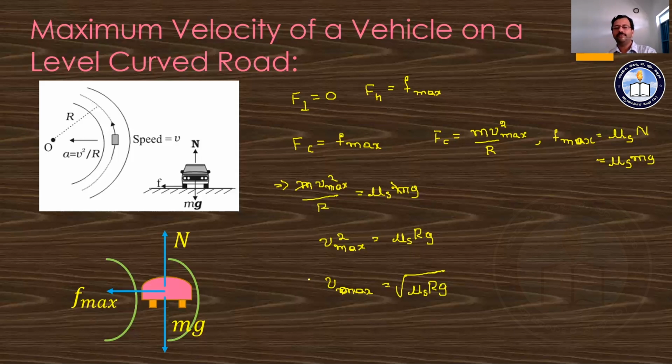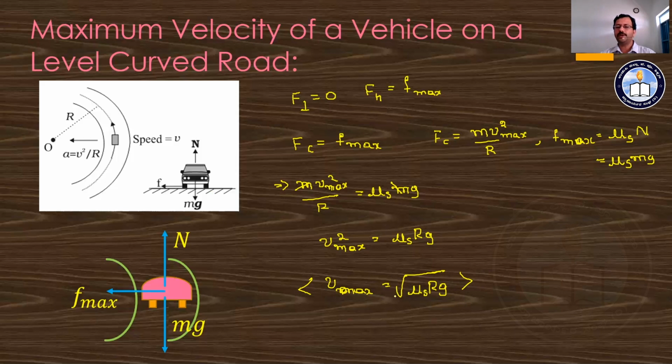This is the equation for the maximum speed with which a vehicle can move along a curved road which is a level road. Level ಆಗಿರುವಂತ curved road ಮೇಲೆ ಈ ವೆಲಾಸಿಟಿ ಮ್ಯಾಕ್ಸಿಮಮ್ ವೆಲಾಸಿಟಿ ಹೋಗಿದ್ರೆ ಅವಾಗ ಯಾವುದೇ ಒಂದು ಆಕ್ಸಿಡೆಂಟ್ ಆಗೋದಿಲ್ಲ, ಯಾವುದೇ ಒಂದು ಸ್ಕಿಡ್ಡಿಂಗ್ ಆಗೋದಿಲ್ಲ. It is for that vehicle.